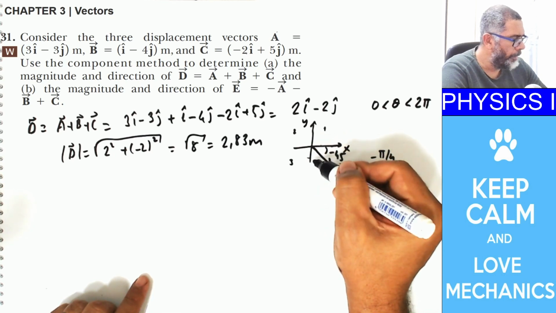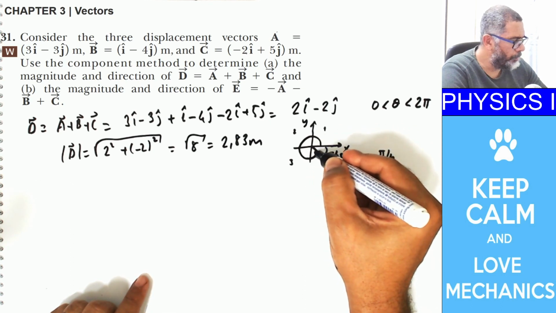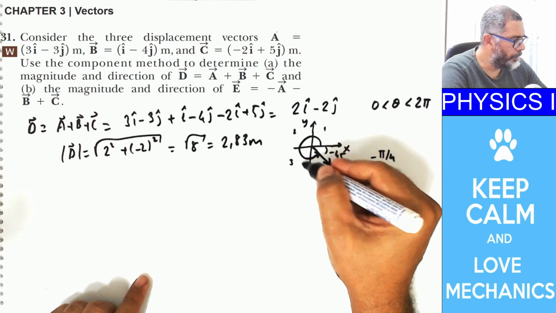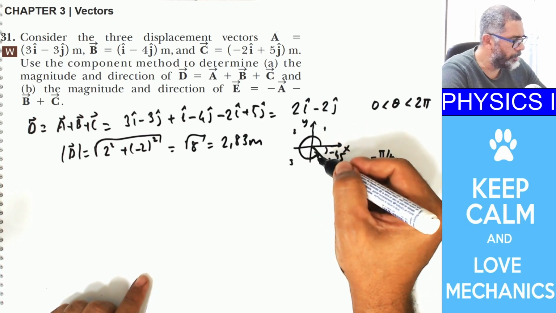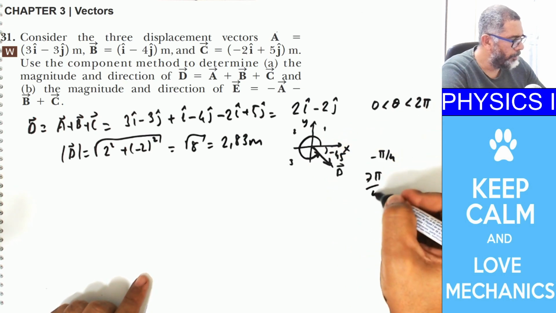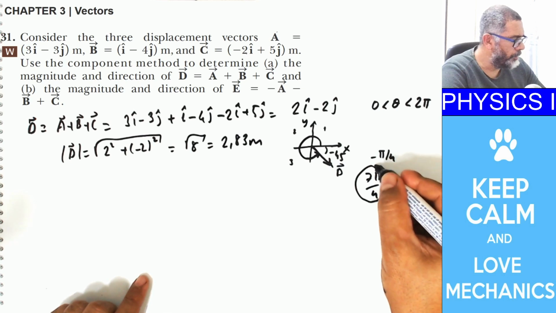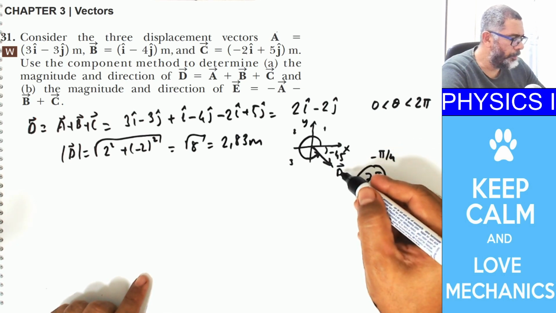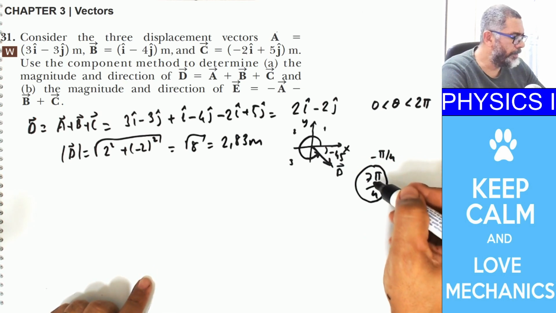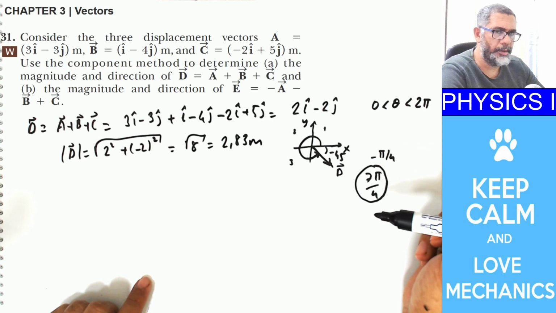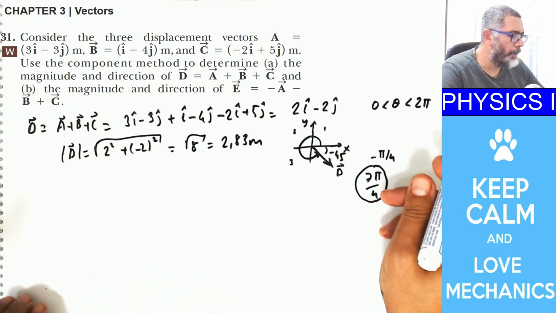So you start over here and you come to vector d, and this is going to be 7 pi over 4. So the true angle or direction for vector d is that it makes an angle of 7 pi over 4 with the x-axis, in the radian scale.